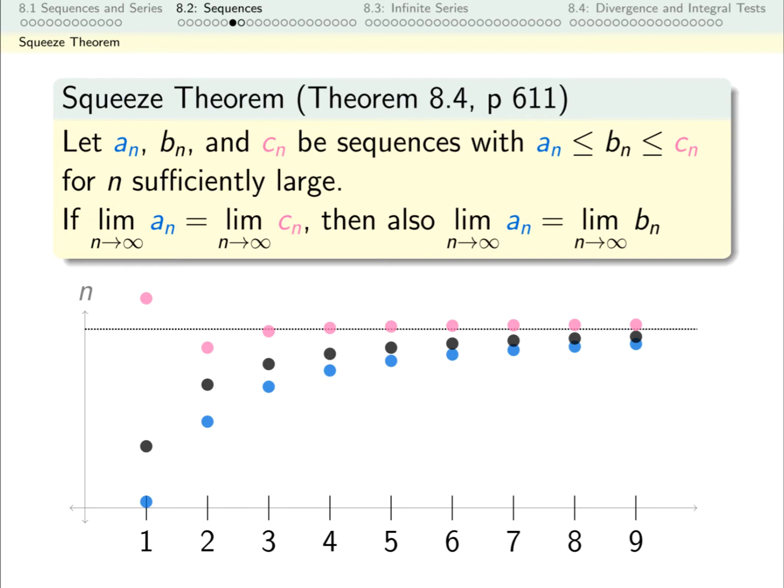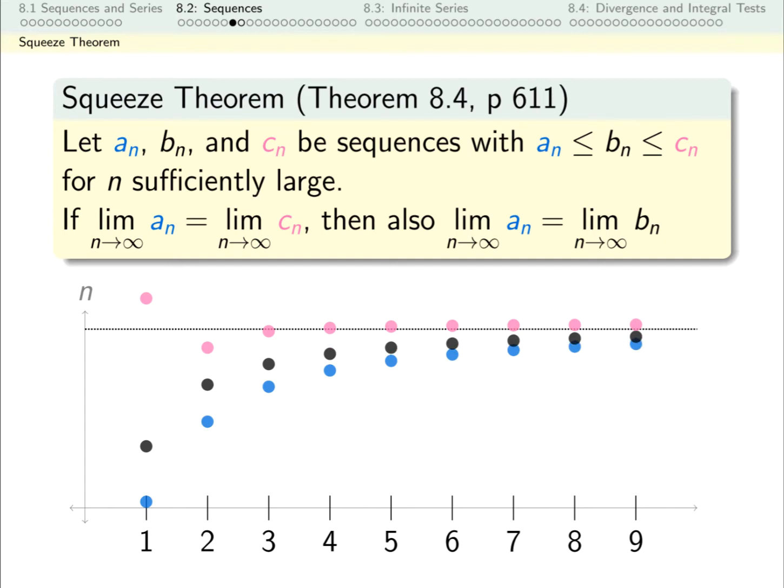So what's the setup? I've got some sequence, it's these pinks, and it has some limit, whatever this dotted line is. And then I've got two other sequences as well. One is these blues, and one is these blacks.